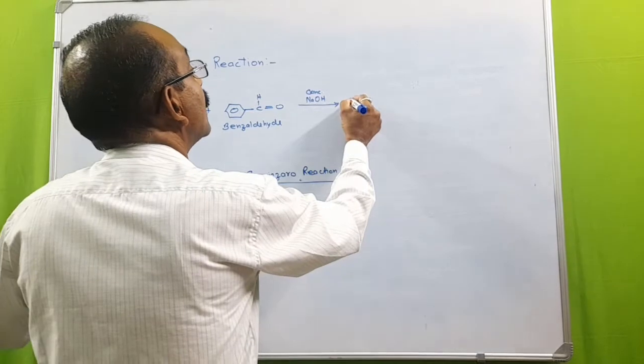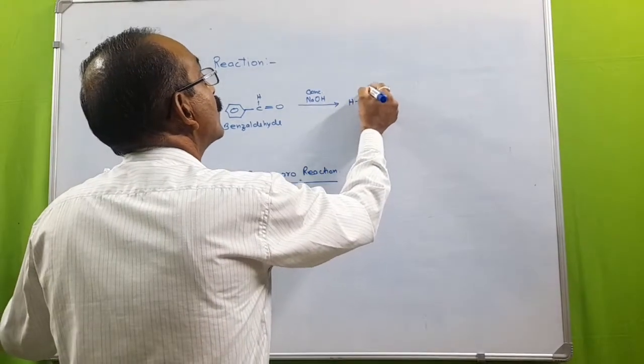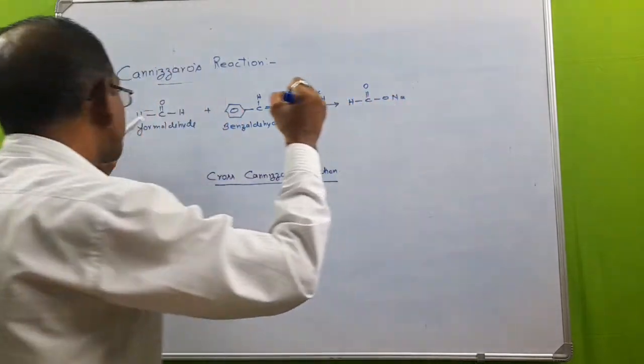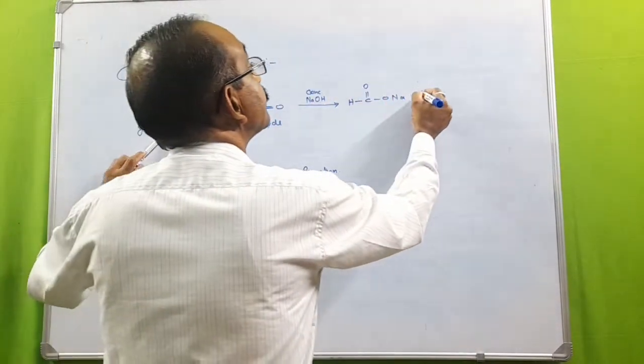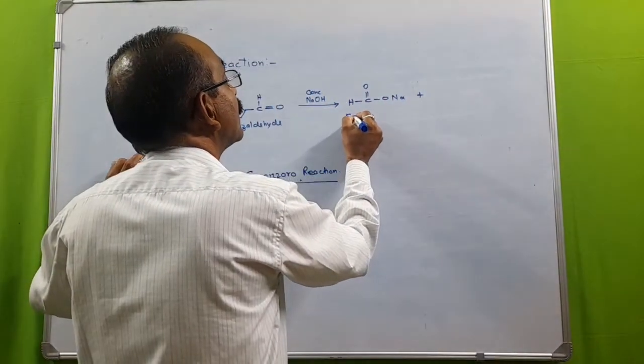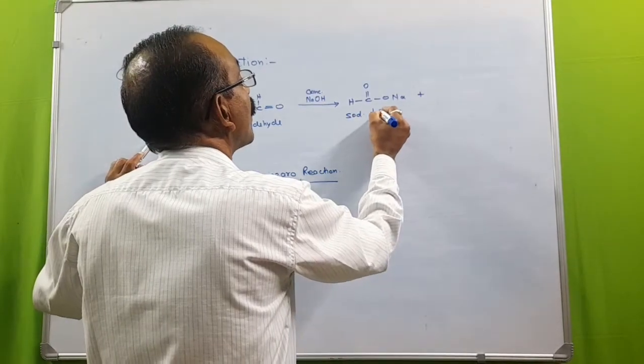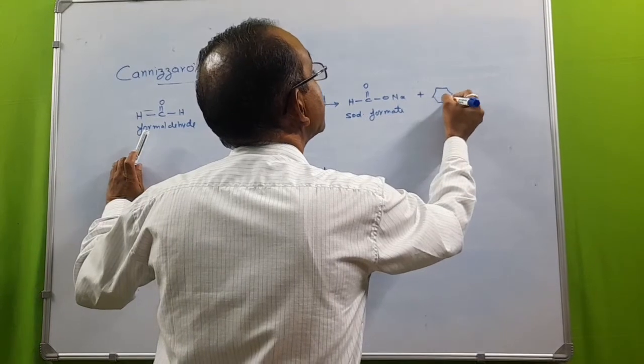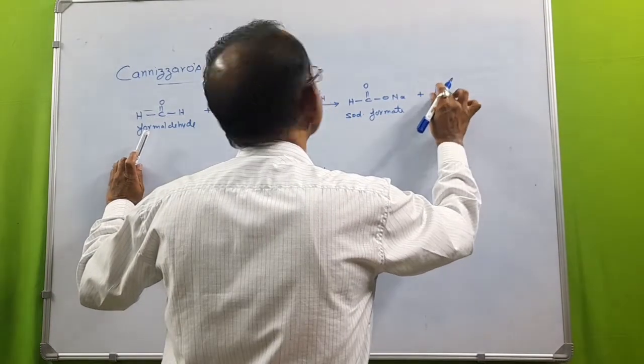So here the product formed will be, see, oxidation of formaldehyde will occur and we will get sodium formate, along with the other benzaldehyde molecule being reduced.